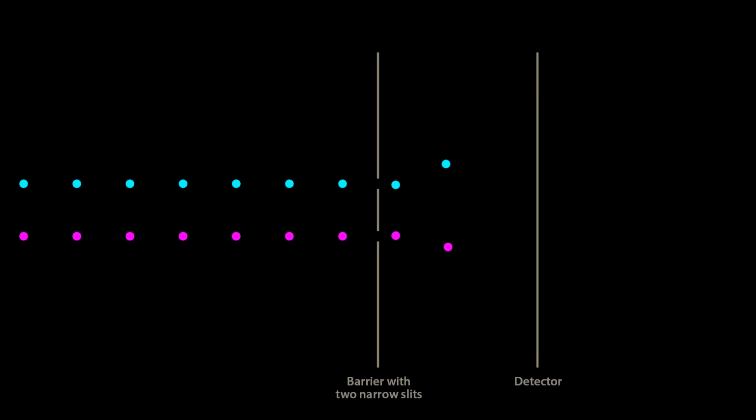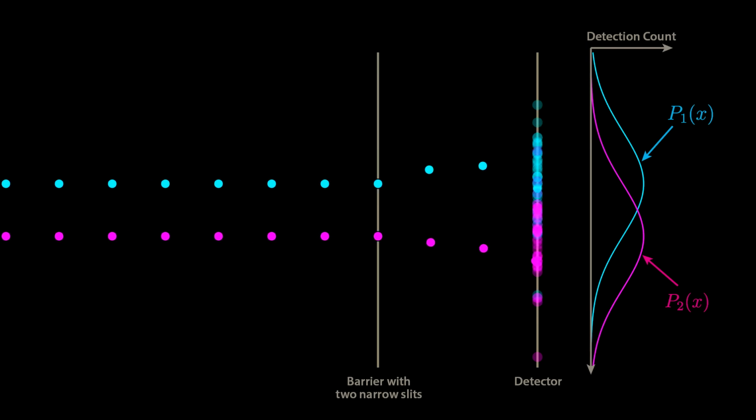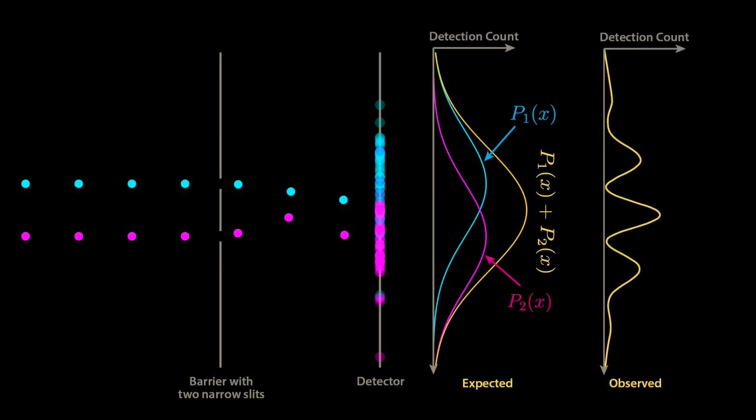Now, if electrons were simply particles, when we opened a second slit, we would expect the distributions for the first and second slit to just add together, resulting in an overall detection pattern that looks very similar to the pattern for a single slit. However, in practice, this is not the behavior we see. As first demonstrated with electrons by Davisson and Germer in 1927, we instead see a wavy pattern, where electrons almost never arrive at certain locations on the detector.